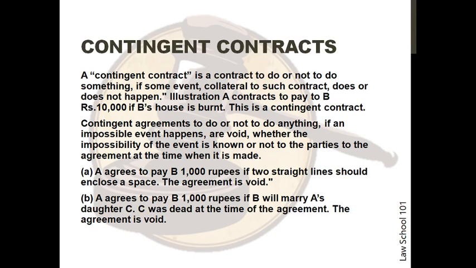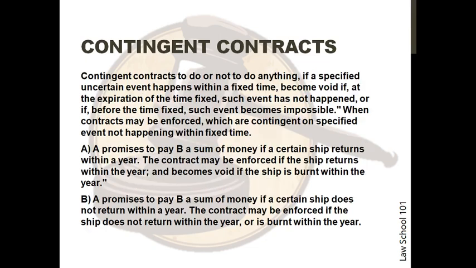This agreement is void. Contingent contracts to do or not do anything if a specified uncertain event happens within a fixed time become void if at the expiration of the time fixed such event has not happened, or if before the time fixed such event becomes impossible.